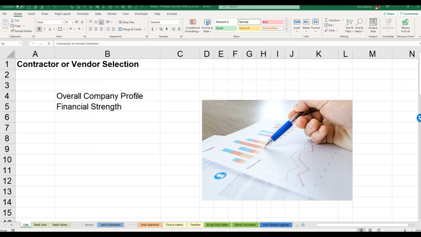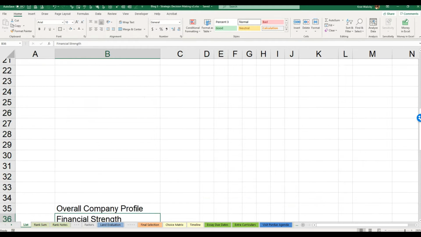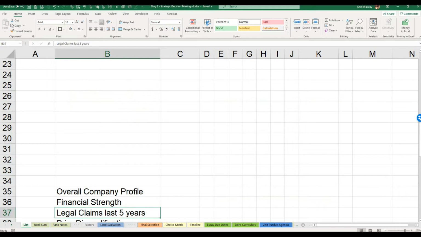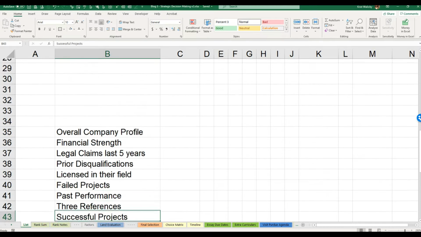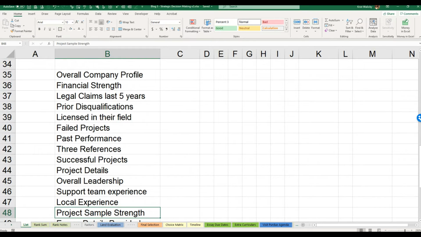So if you look at this spreadsheet, I've started a list for a contractor or vendor selection. If we go down a little further, we can talk about more topics such as the financial strength of a company, past performance, references, successful projects, etc.